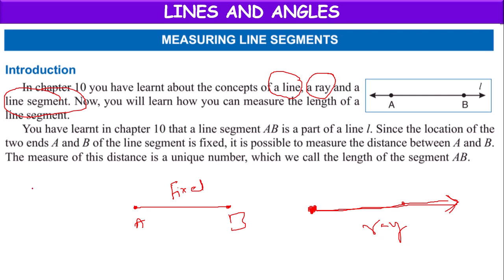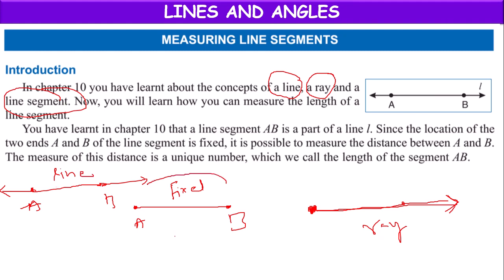Suppose the line segment can be extended on both sides, either the right side or the left side. Then it will be called a line, and its measurement is not fixed.